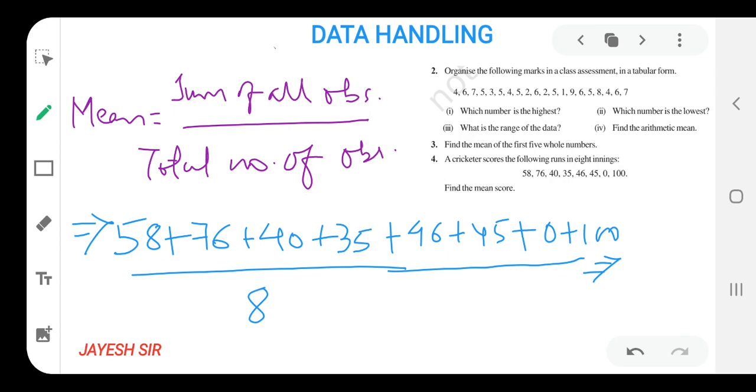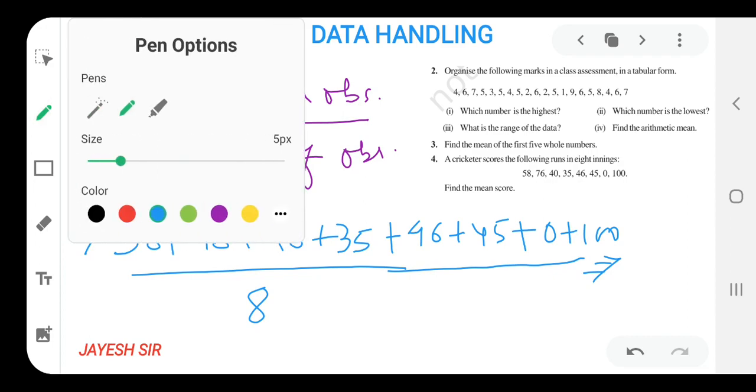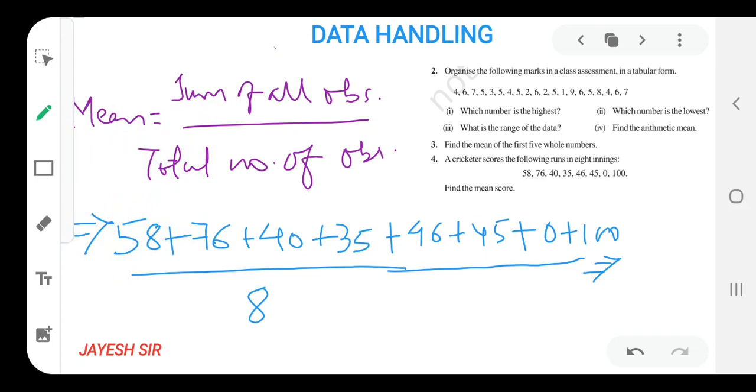Now we need to add all the numbers so that we can find the mean of the numbers given over here. Now I am finding suitable numbers to add so that I can solve it easily.